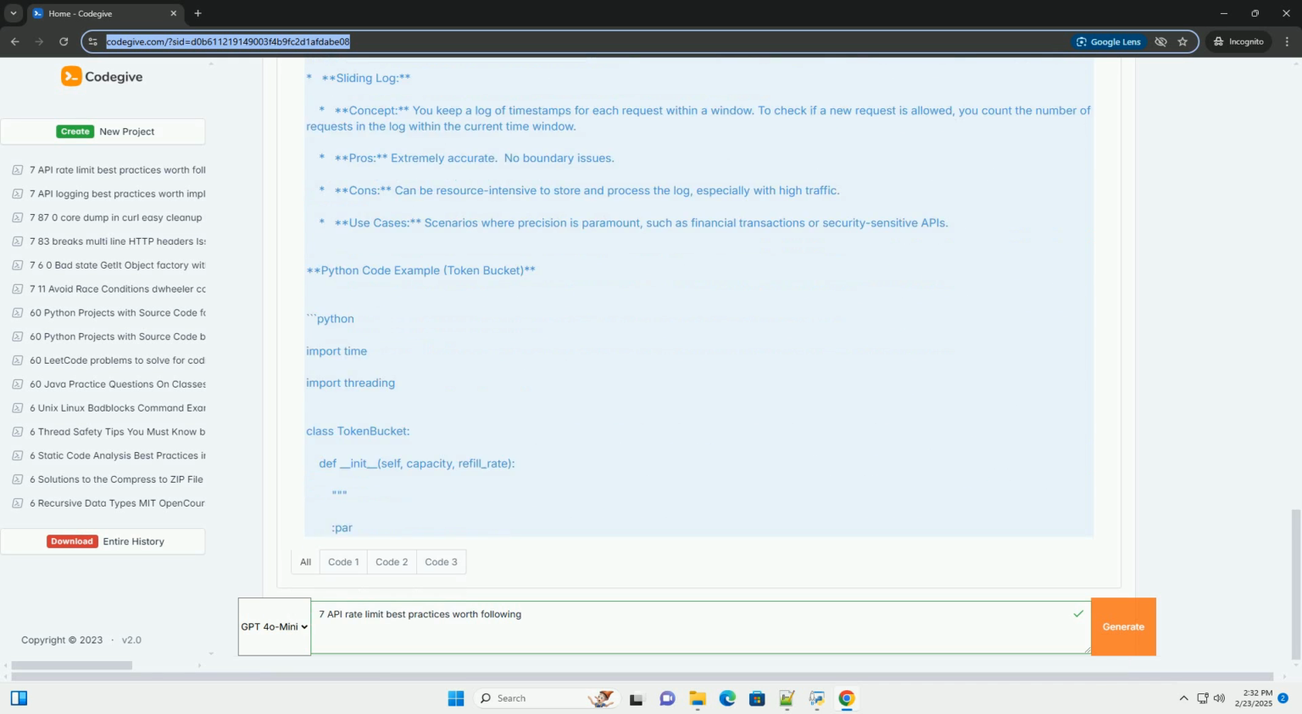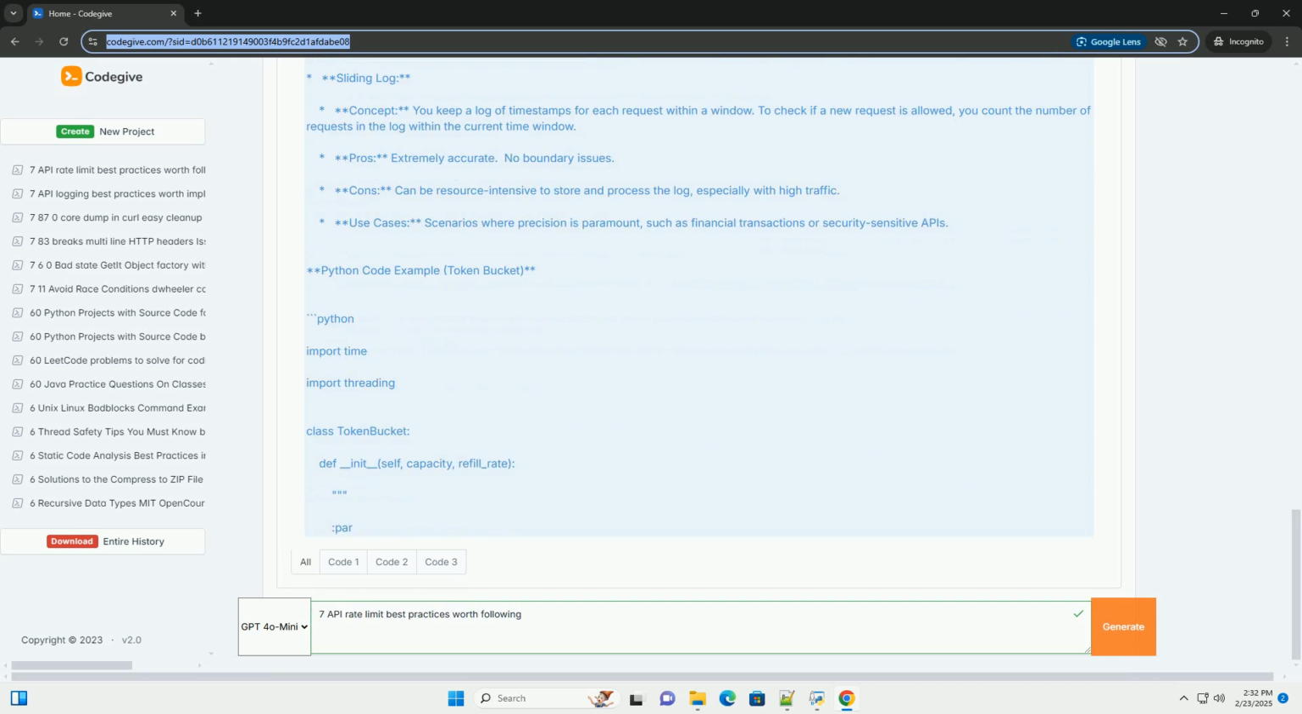Endpoints: you might apply different rate limits to different API endpoints. For example, a high-volume data retrieval endpoint might have a stricter rate limit than a less frequently used administrative endpoint.